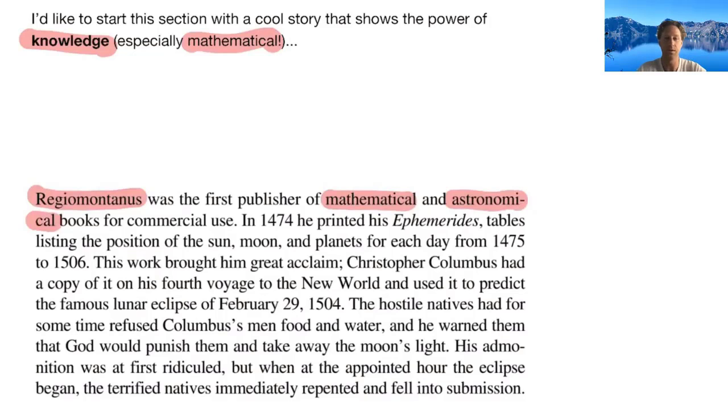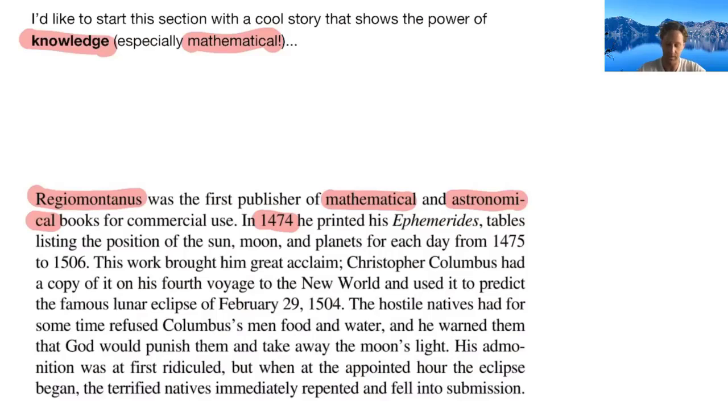And he wrote many books, and you can see the date here. Back in 1474, he printed, go ahead and try and say that, Ephemeridus. Don't quote me on that. And basically, he was talking about the position of the sun, the moon, and the planets in his work.